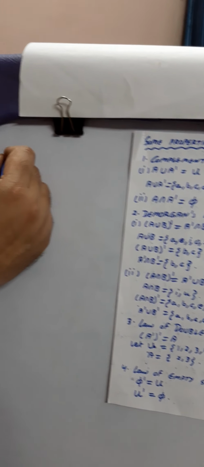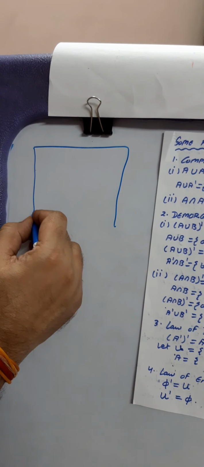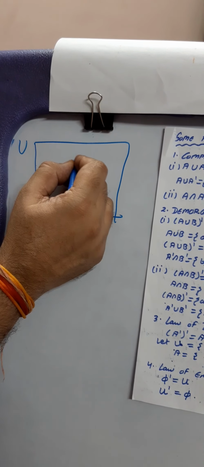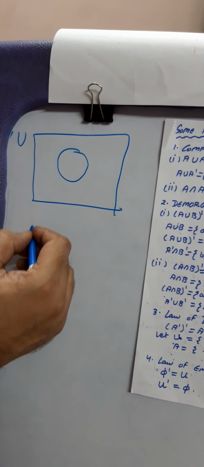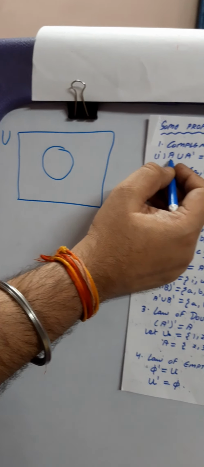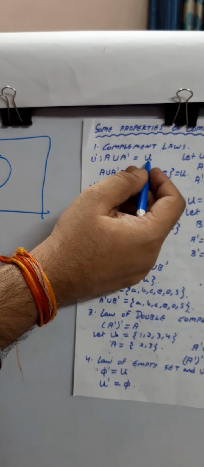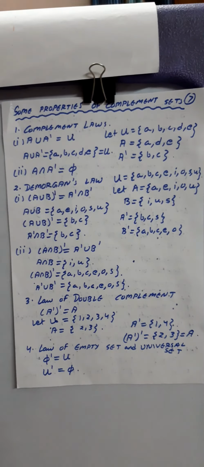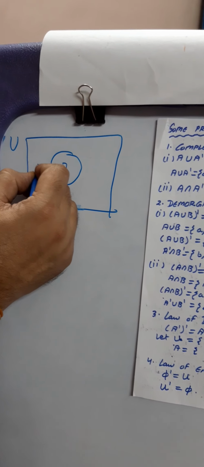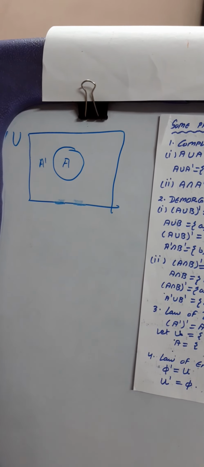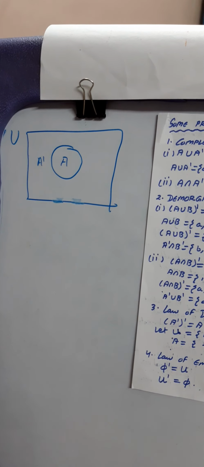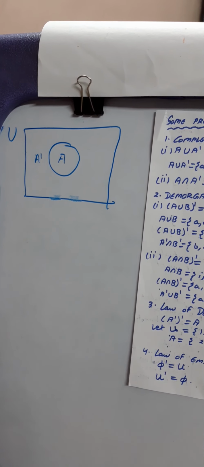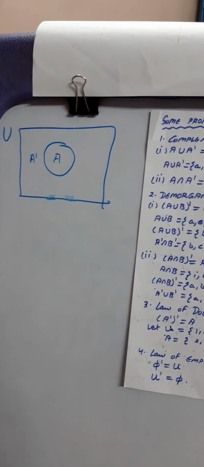Suppose I want to solve it by means of a Venn diagram. So this is the universal set over here. Now, this is A, a set which is denoting A. Because in this condition, A is a subset of the universal set and A dash is also a subset of the universal set. Now, if I mark this as A, this will be A dash, because the elements that you are not getting in A will be the elements of A dash, which is known as the complement of A, denoted by A dash over here.